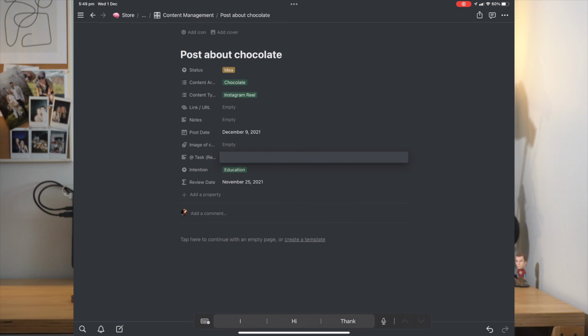There's a link to a tasks database, and this link enables you to cross-use this item between two databases to increase your productivity, knowing that you need to do this task, and it's in your content calendar, and there's the content in there that's going to be uploaded to, say, Instagram or YouTube or whatever you're using for your brand or business.